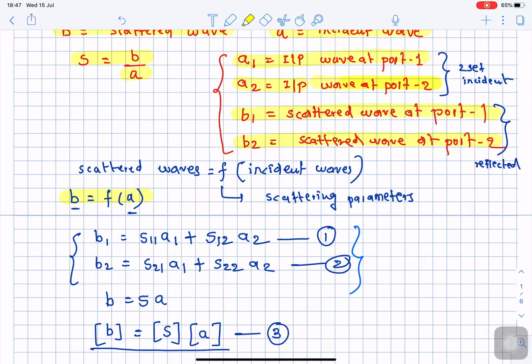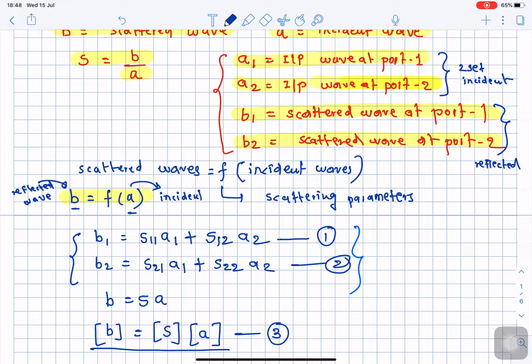So if you want to represent the reflected wave, please remember b is the reflected wave, the reflected wave is represented in terms of the incident wave, and a is the incident wave.